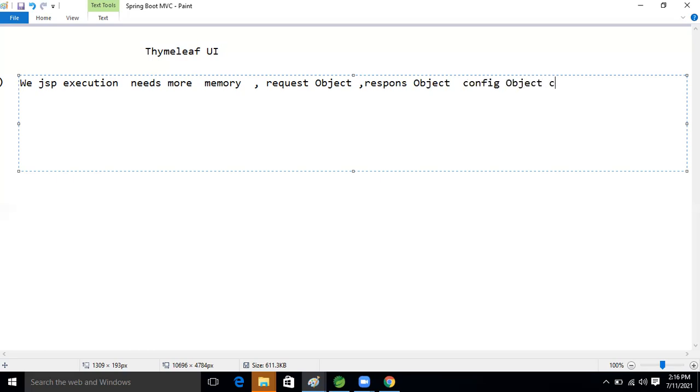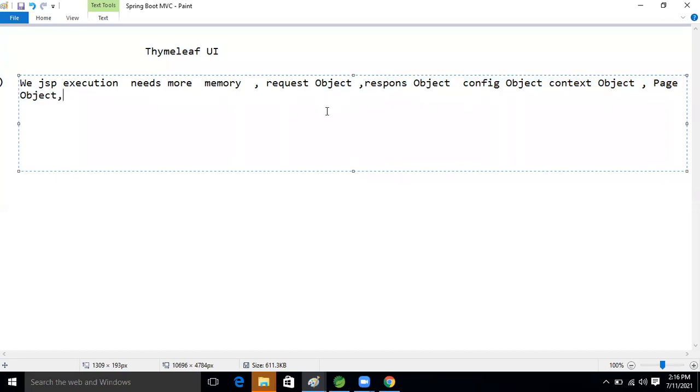Then the context object, which is nothing but the application object. Then the page object will be created. After that there are nearly 11 objects, or nine objects in JSP. Yes, nine. Correct. Nine objects will be created or not, guys?